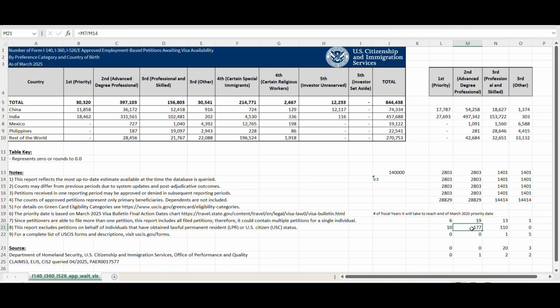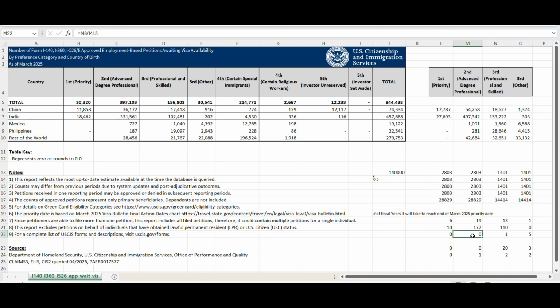But this is the count to reach March 2025 priority date for EB2 India: it will take 177 years, is what the calculation says. And I don't want to disappoint anybody, but this is the number that it says. I'm calculating and predicting here with the numbers that we got from USCIS, plus some assumed calculations. So this is a ballpark.